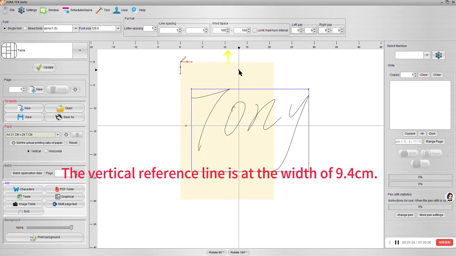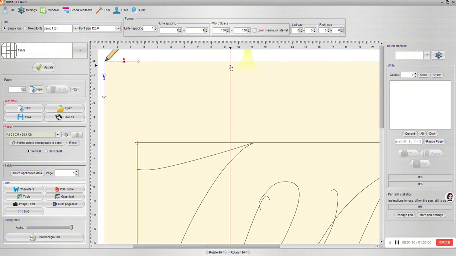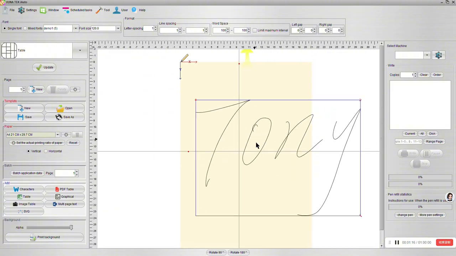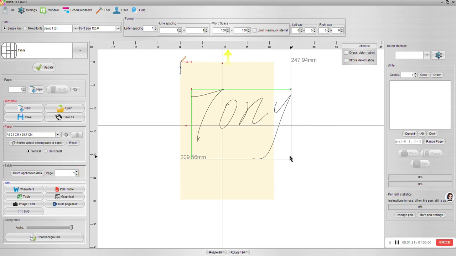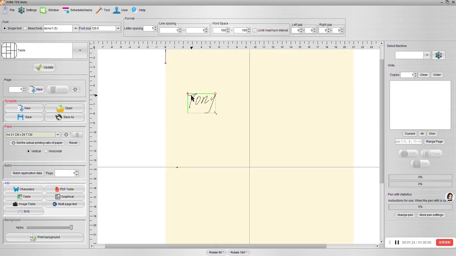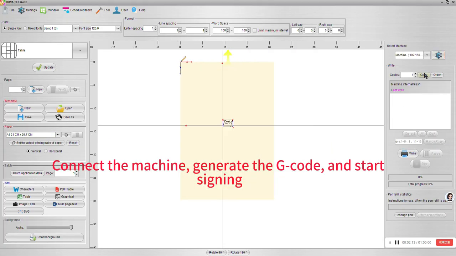The vertical reference line is at the width of 9.4 centimeters. Zoom in and move the signature to the specified position. Connect the machine, generate the G-code, and start signing.